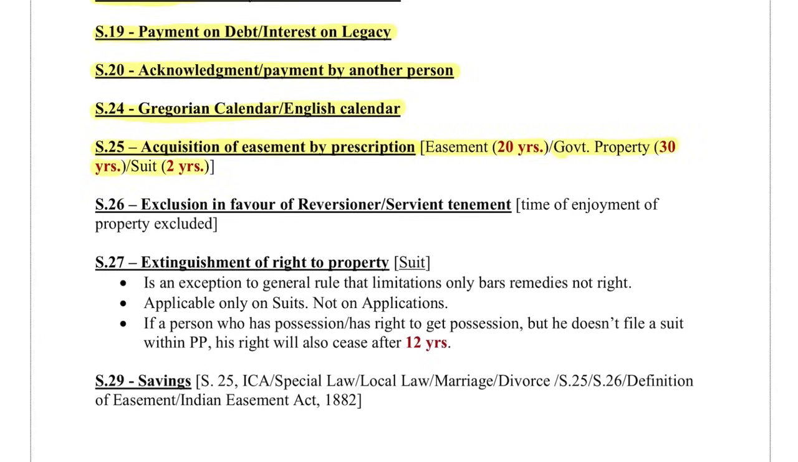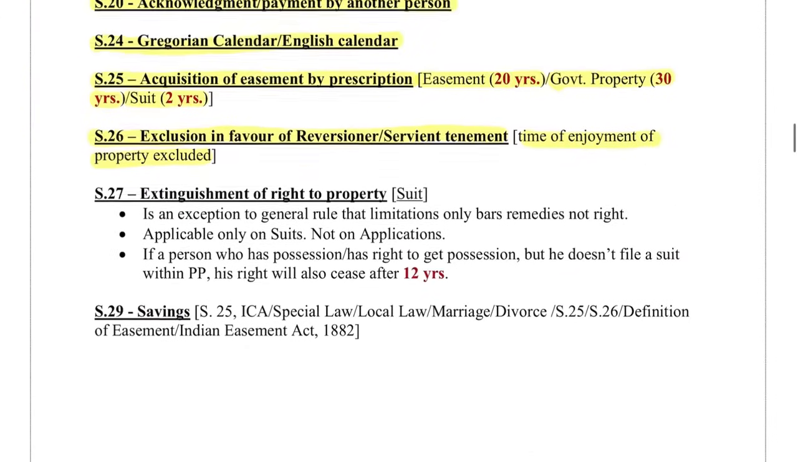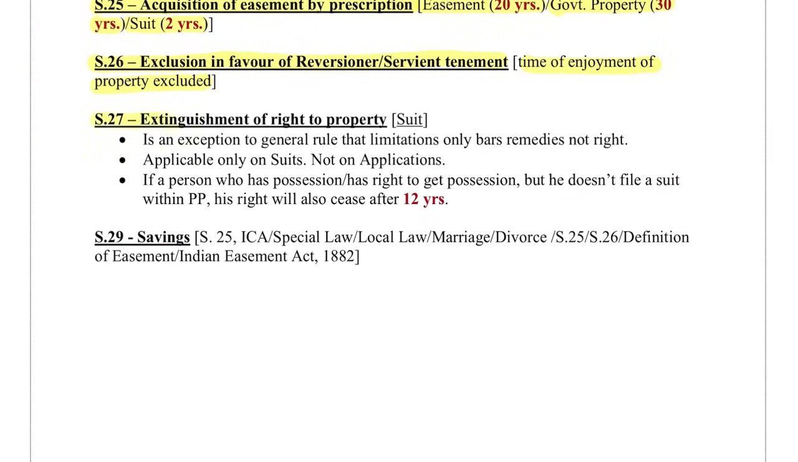Section 26 talks about exclusion in favor of reversioner and servient tenement. The time of enjoyment of property will be included. Section 27 talks about extinguishment of right to property, which is applicable on suits. It is an exception to the general rule that limitation only bars remedies and not the right. It is applicable only on suits and not applications.